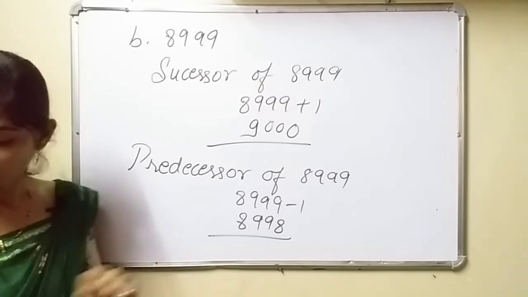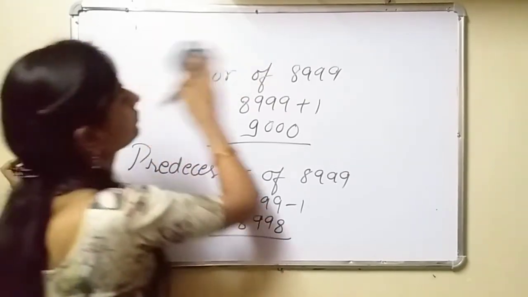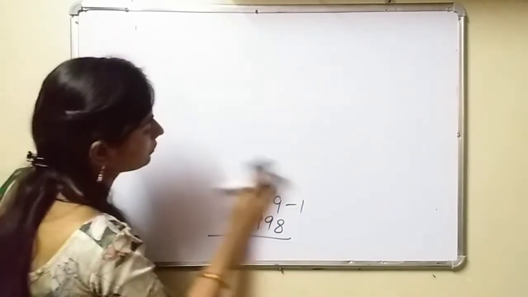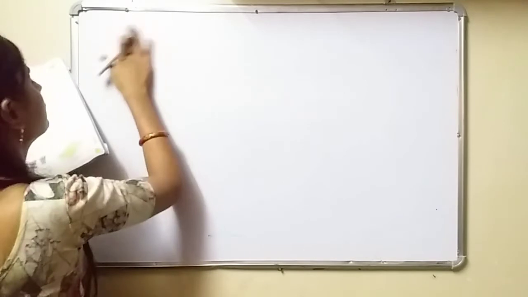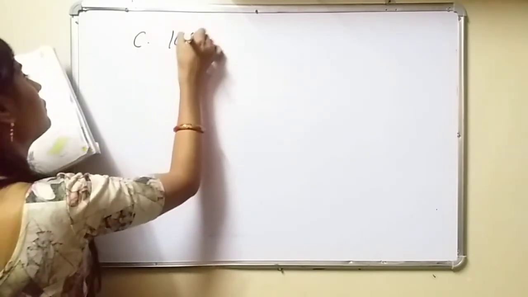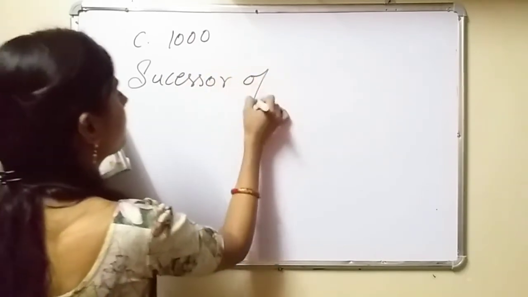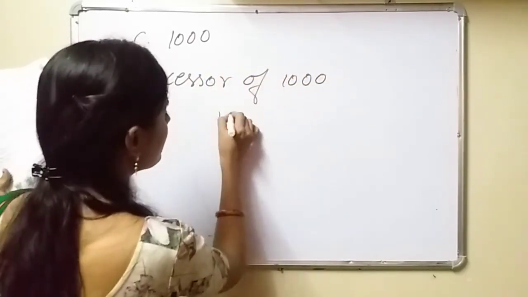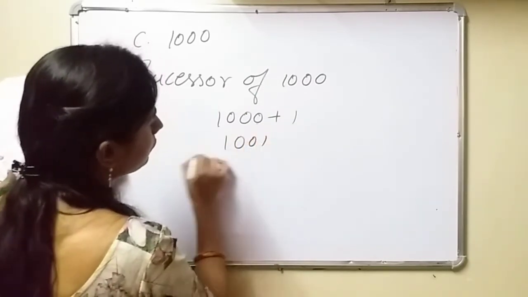Okay. Now see, last question. C. 1000. So successor of 1000 means 1000 plus 1 will become 1001.